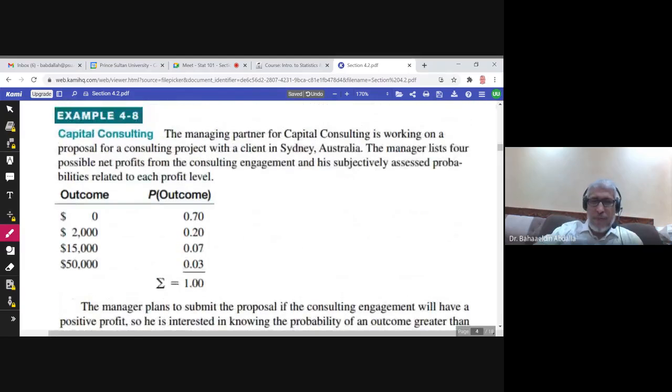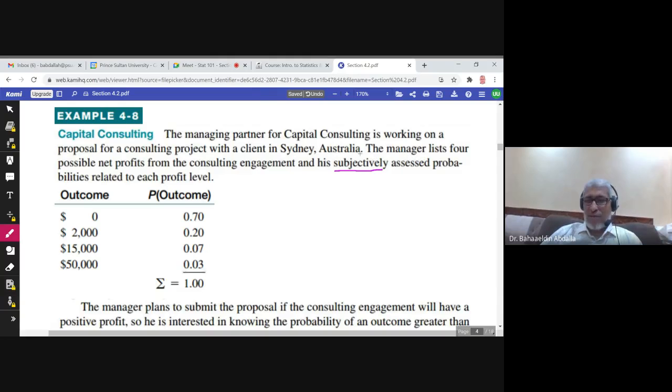Another example: the managing partner for Capital Consulting is working on a proposal for a consulting project with a client in Sydney, Australia. The manager lists four possible net profits from the consulting engagement, and his subjectively assessed probability related to each profit level. We did not really talk about subjective probability, but here is an example about it.